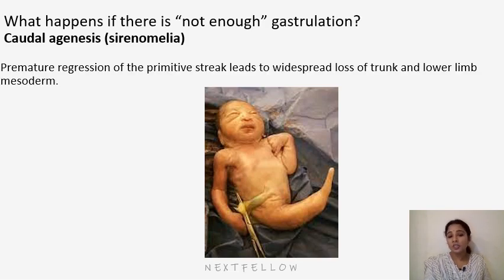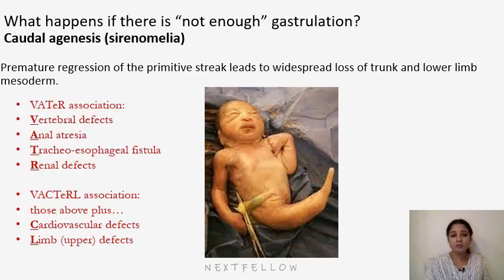So there is premature regression of the primitive streak. If the primitive streak regresses very soon, it leads to a widespread loss of trunk and lower limb mesoderm. So these are the associated defects: vertebral defects, anal defects, tracheoesophageal fistula, and renal defects, which we can remember as VATER. Associated defects are cardiovascular defects and limb defects, upper limb defects also. So this is mermaid syndrome, otherwise called sirenomelia, which occurs due to premature regression of the primitive streak.